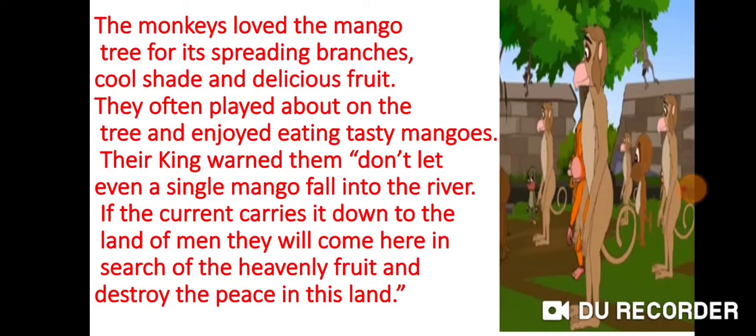As it is on the banks of the river Ganga, if it falls down in the water, it will be carried on with the current to the other side. And if it is found by the land of men, they are not going to leave it. They will come in search of this heavenly divine fruit. And then they'll destroy the peace of this land as well.